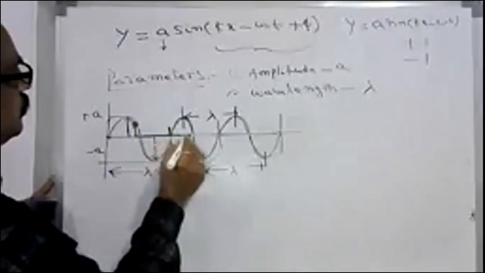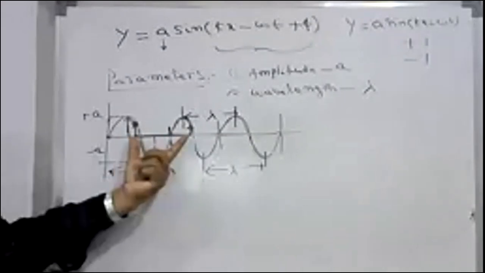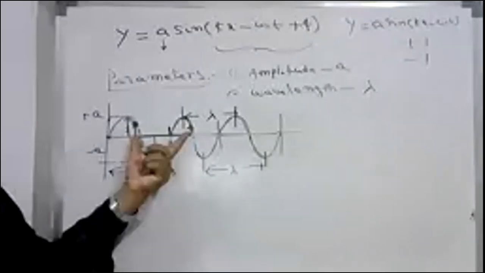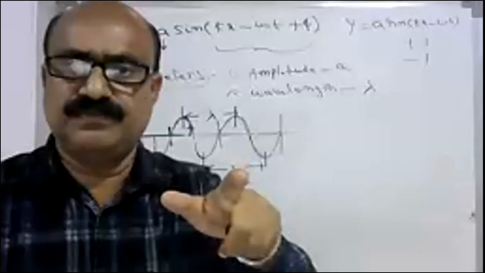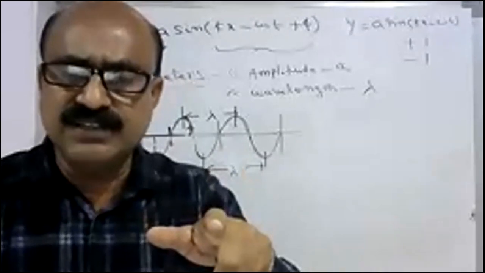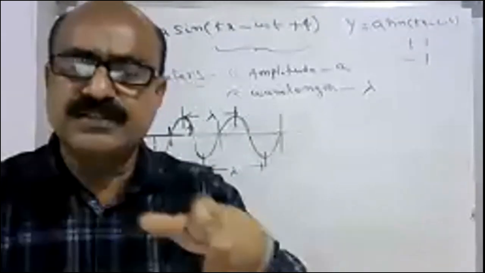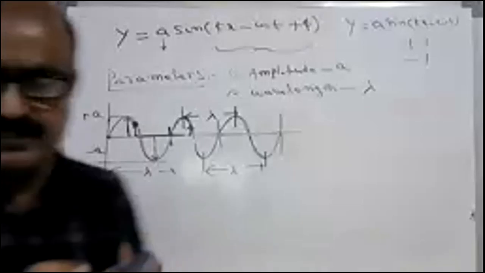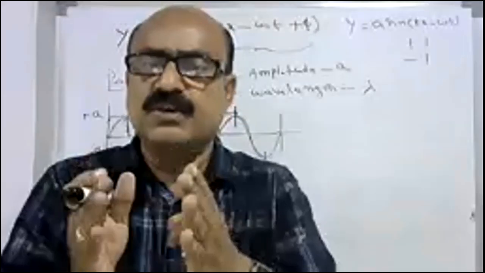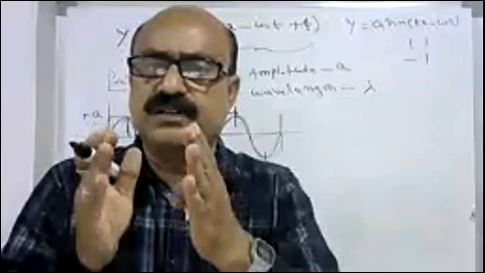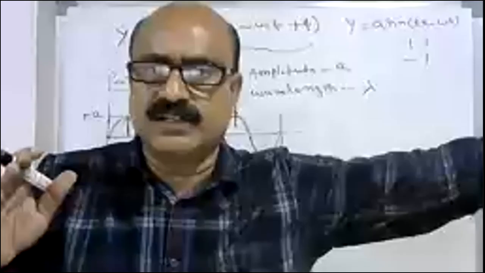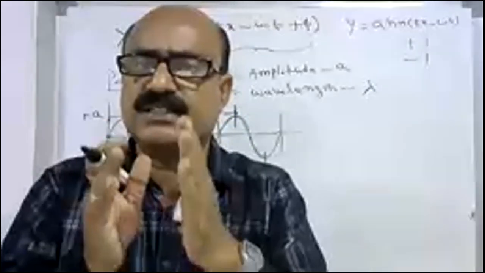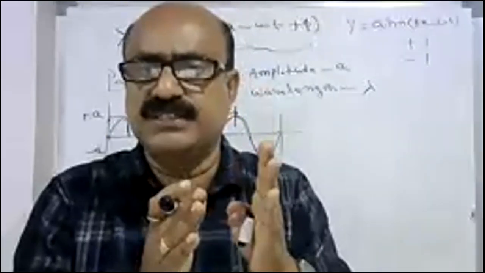If you observe these two particles, they are not crest or trough, but these two particles have the same phase. They need not be crest and trough. But the distance between two successive particles which are in the same phase, not somewhere else at a distance of a kilometer, is called wavelength.